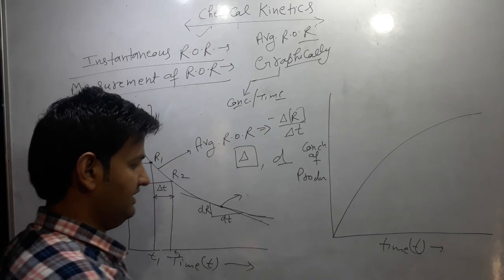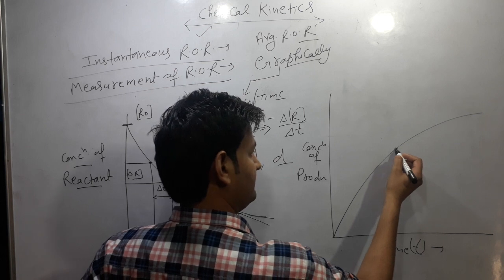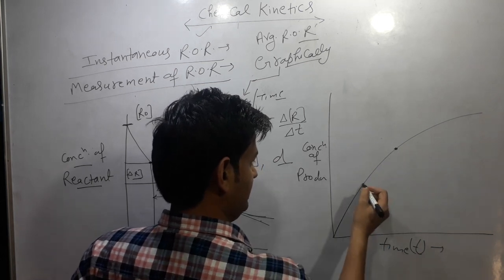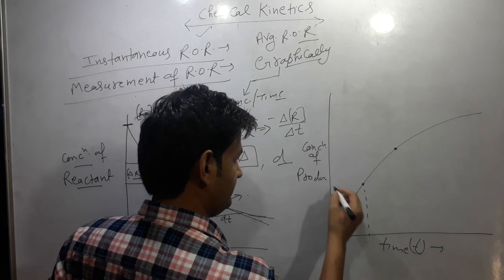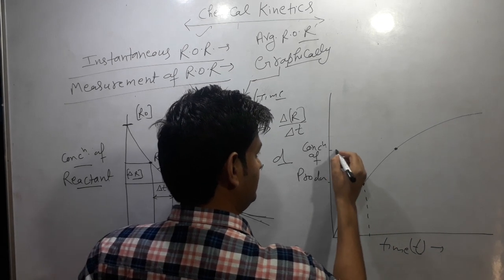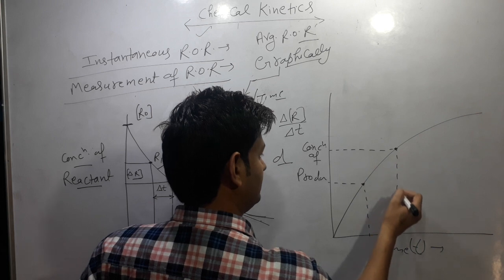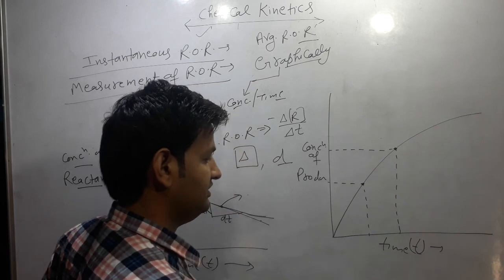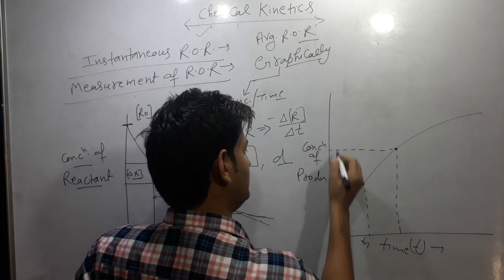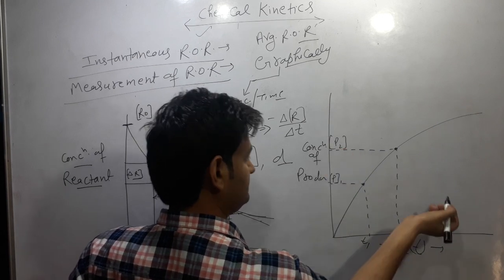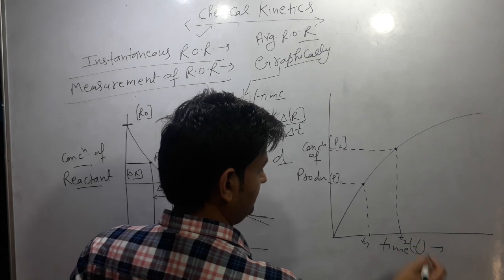At two different instants of time, t1 and t2, the concentrations are P1 and P2, because the concentration increases with time.